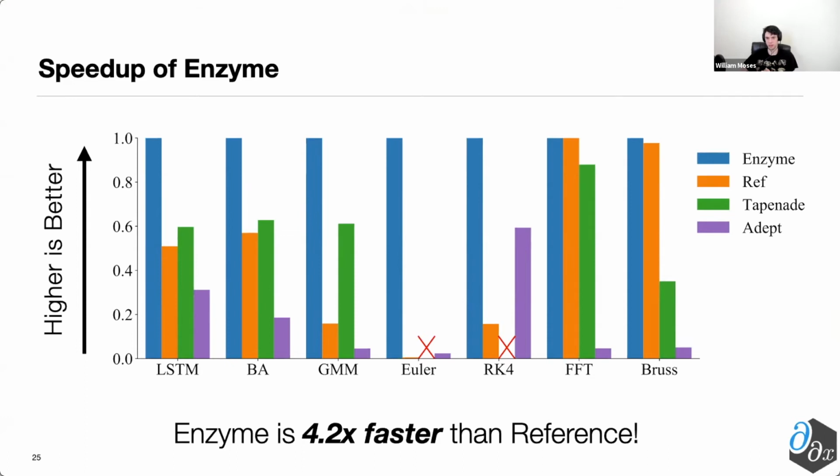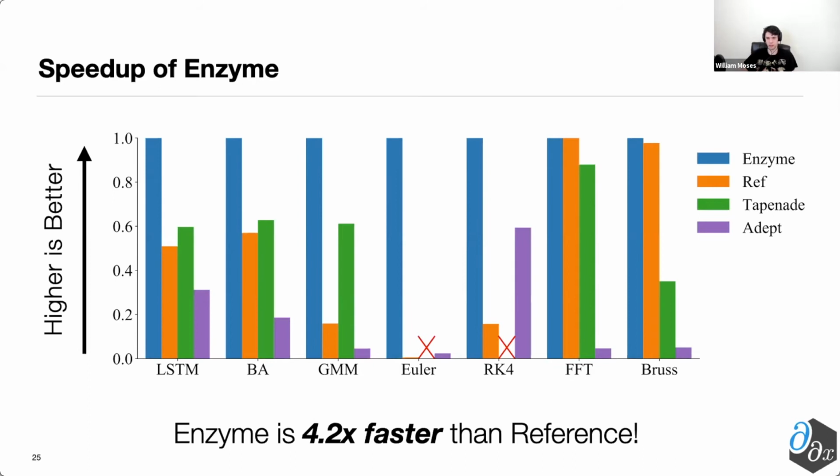Diving in a little bit deeper, we see that most of the benchmarks see a fairly substantial speedup, but two of them at the end, the FFT test and the Brusselator, don't see much of a speedup at all. And the reason for this is that both of these two were already highly optimized. So running any LLVM optimizations on it didn't make a difference, and we see them as effectively equal. However, the other larger machine learning benchmarks like LSTM and bundle adjustment have a rather large speedup there.